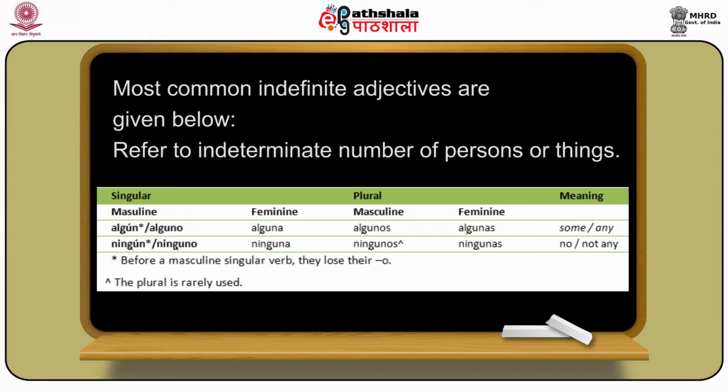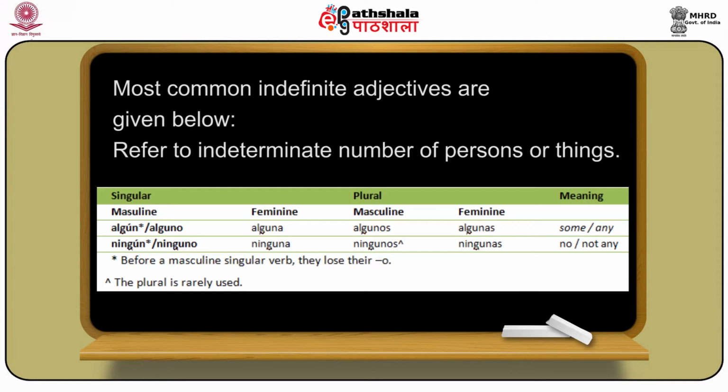The first one is a set of adjectives that refer to an indeterminate number of persons or things, and they are algún, alguna, algunos, algunas.